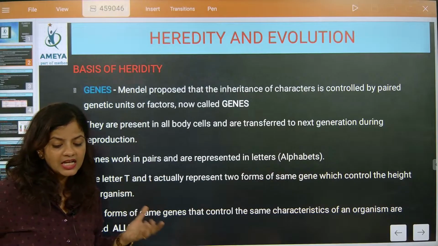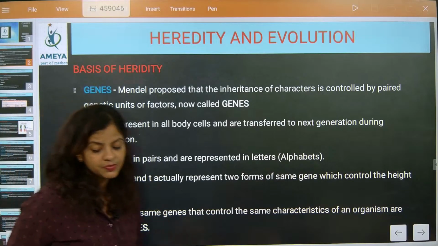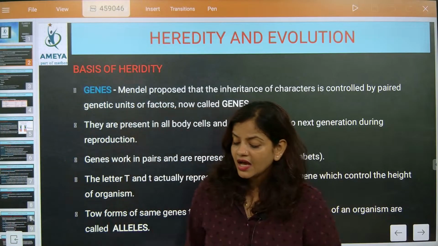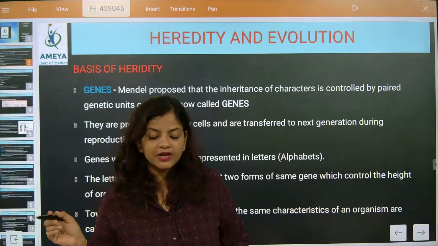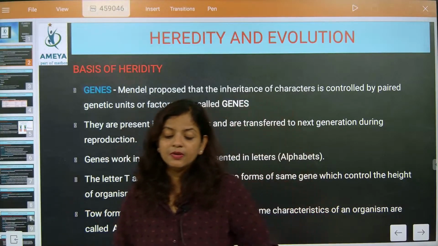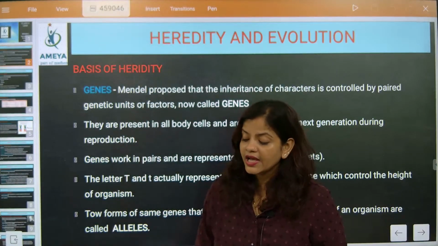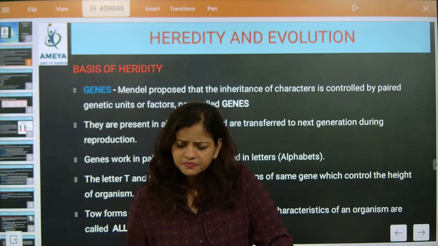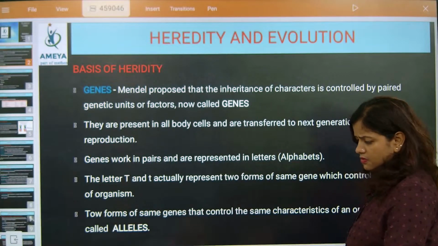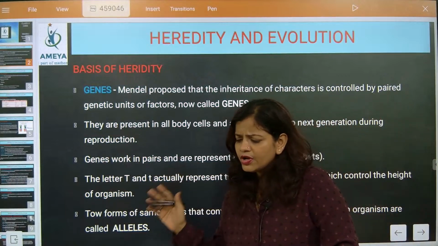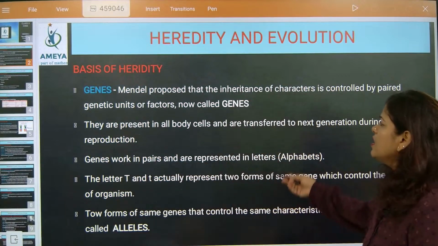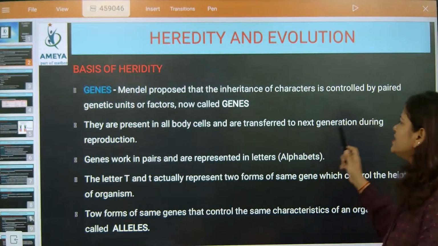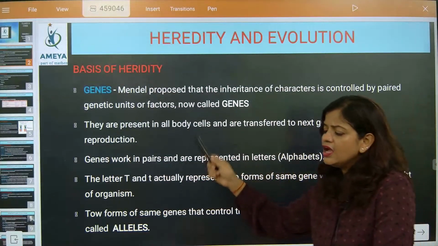Can you repeat the last point? Yes, I am going to explain the last point, beta. Yes, Yashvik, in RNA also you might be seeing this, but it will be half only. Ribonucleic acid will be there, na. Yashvik, it will be half. I'm going to explain that part. Please check this one out. So they are present in all body cells and are transferred to the next generation during reproduction.